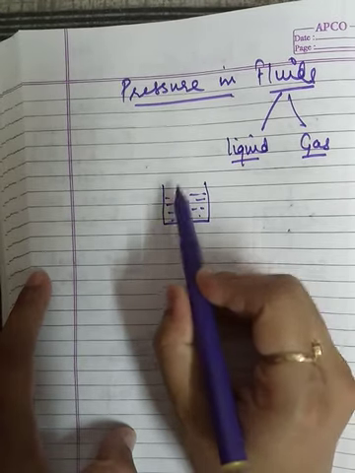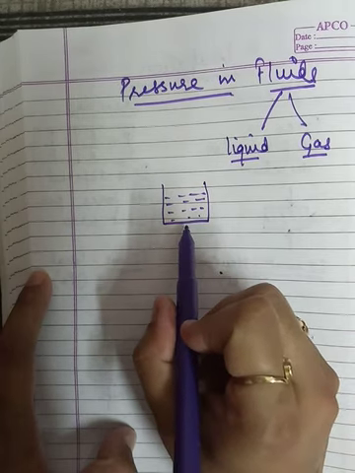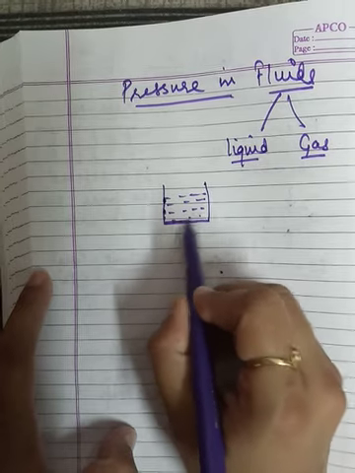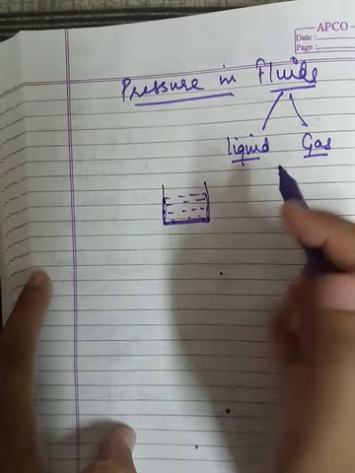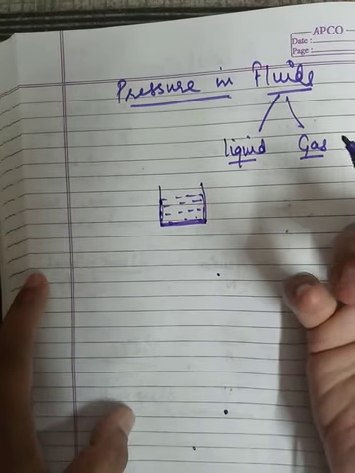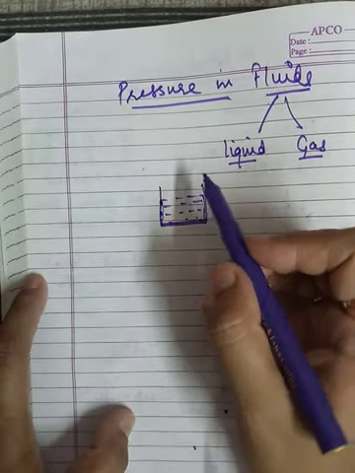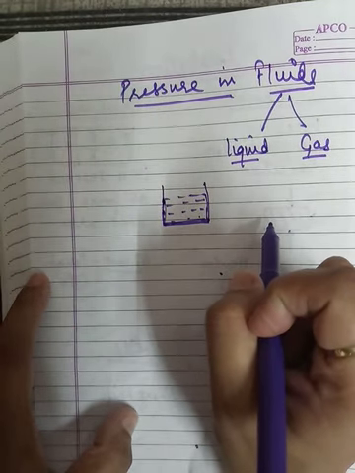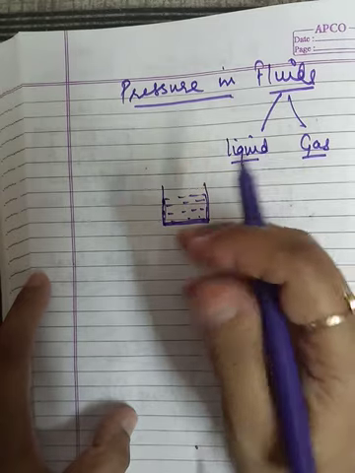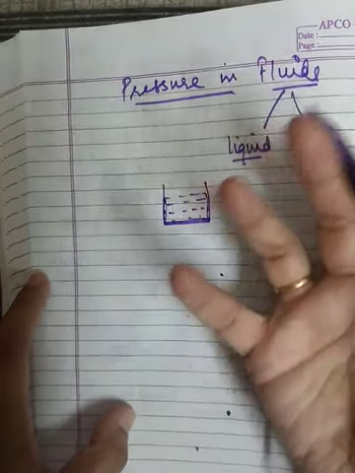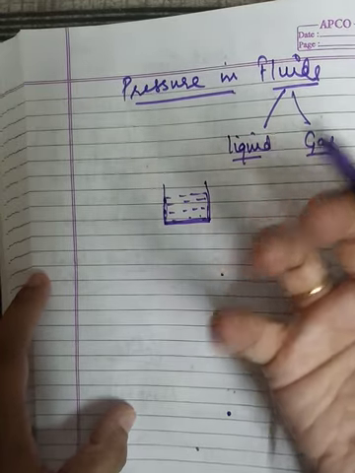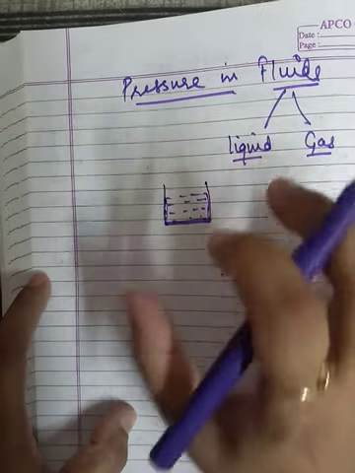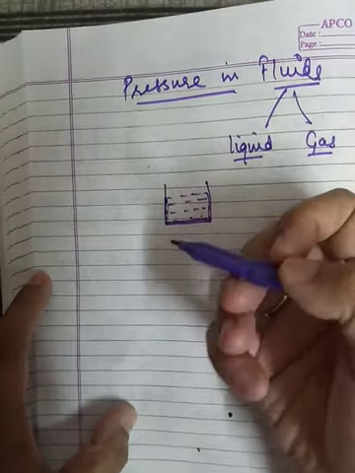Suppose this is a container, and the container walls are being exerted with some force by the liquid or the gas, whatever the situation. This kind of pressure is what we have to study in this chapter, that is actually the pressure in fluids. Why has that pressure been exerted? Because there must be some property of these liquids and gases because of which they are exerting pressure.